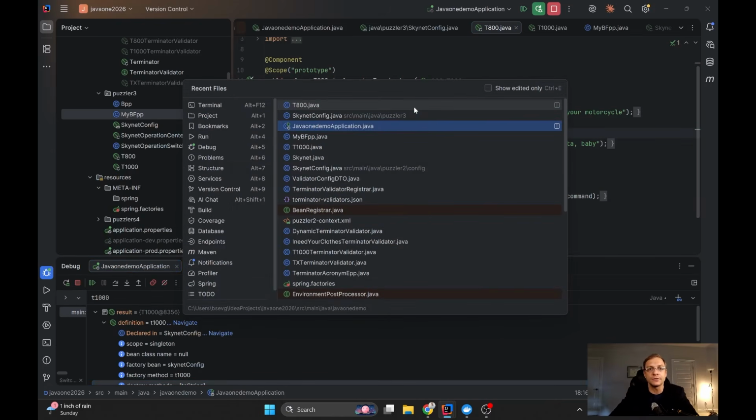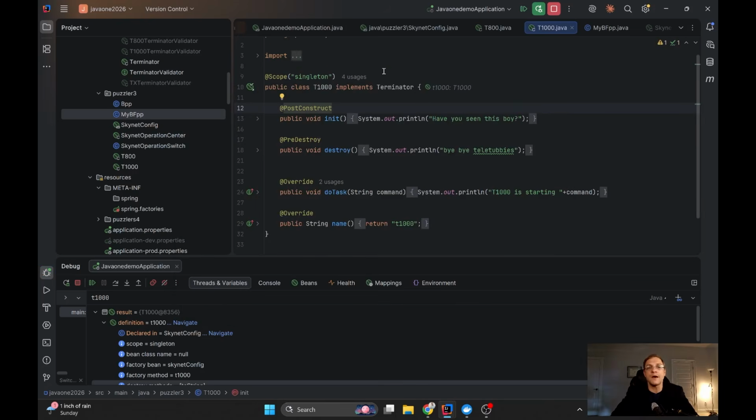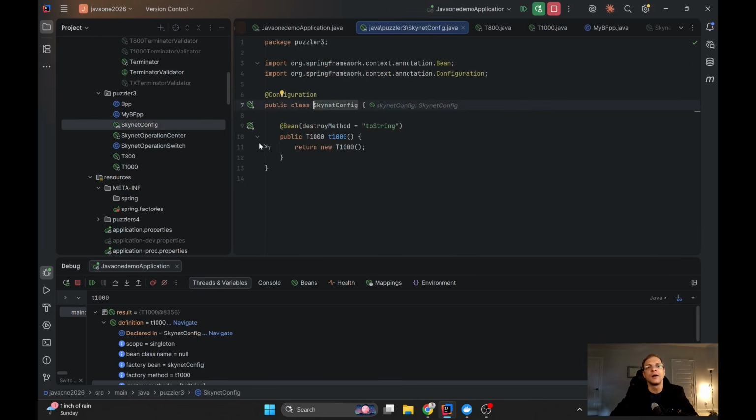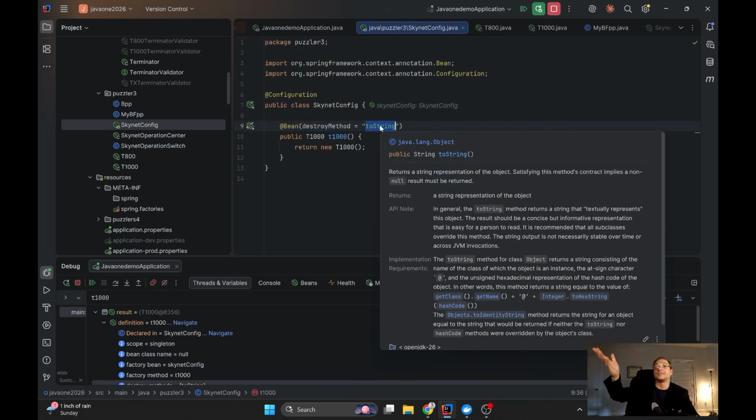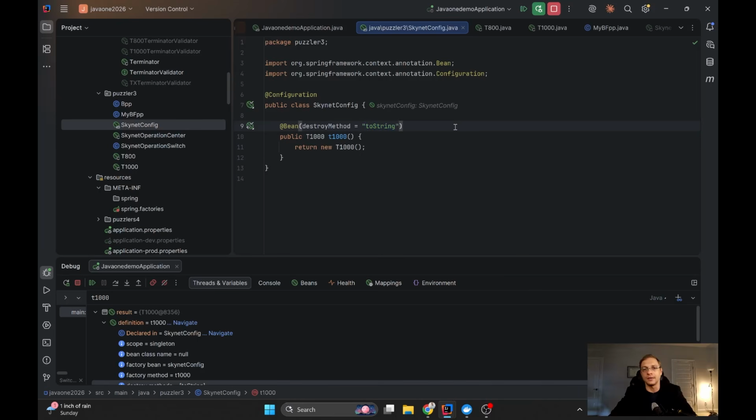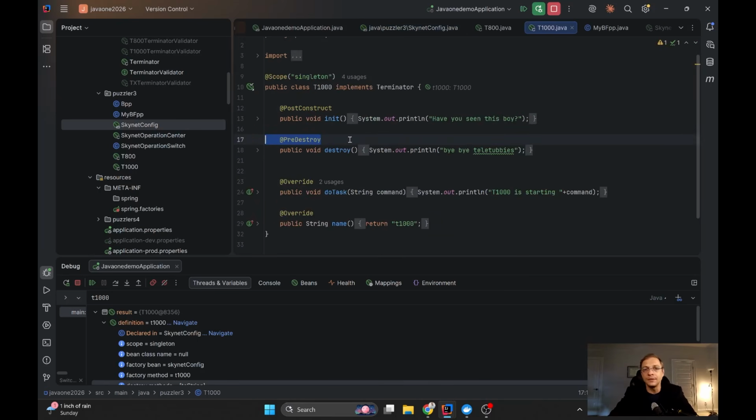let's see, the T1000, right? This bean T1000 was not declared as a normal bean with that component. It was declared in Java config with that bean. We cannot see the PostConstruct annotation. We cannot see the PreDestroy annotation, but we can find the declaration which was inside the bean annotation. So this toString, which is one of its PreDestroy methods, exists, but this one should be another one, but it doesn't exist. Actually it is, and it will be invoked because it's singleton, and let me show you that it